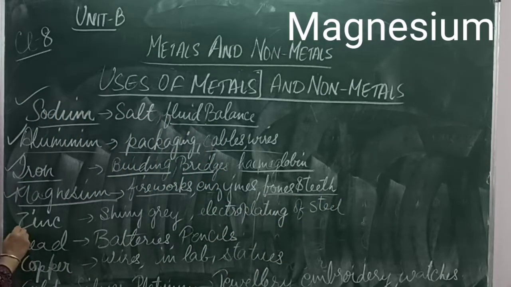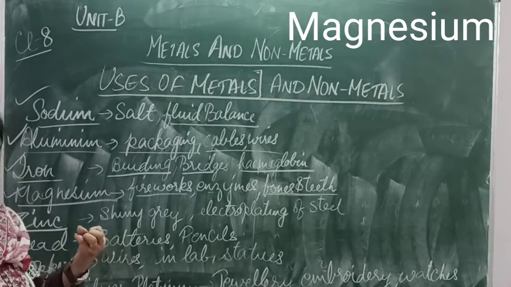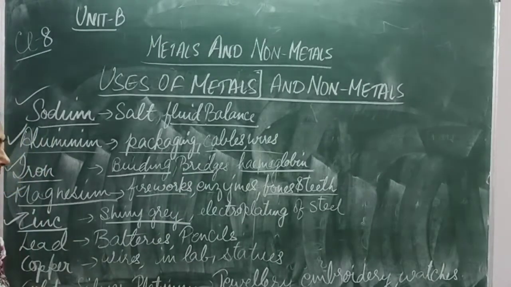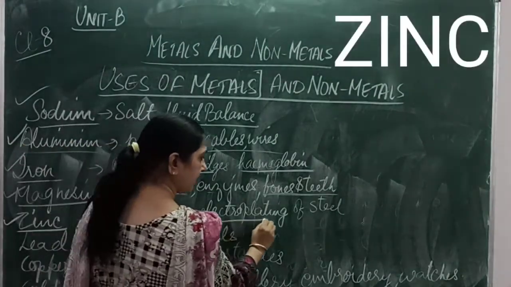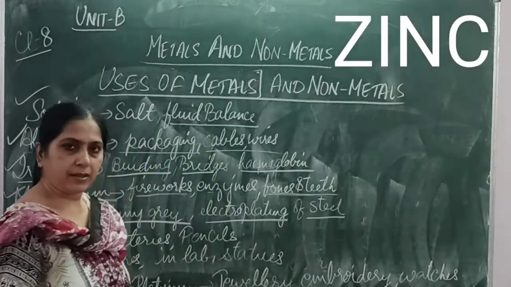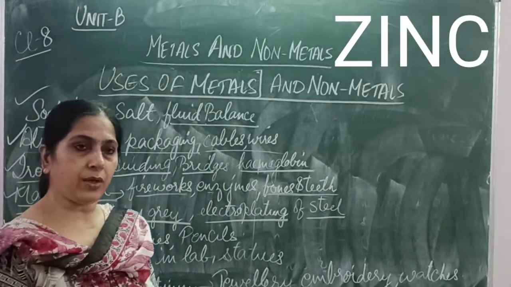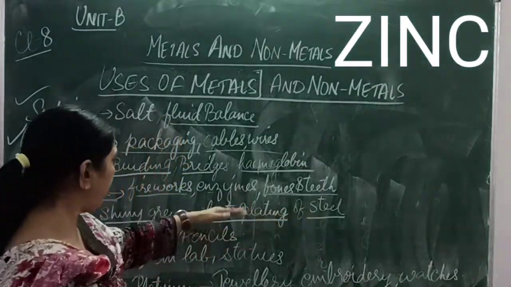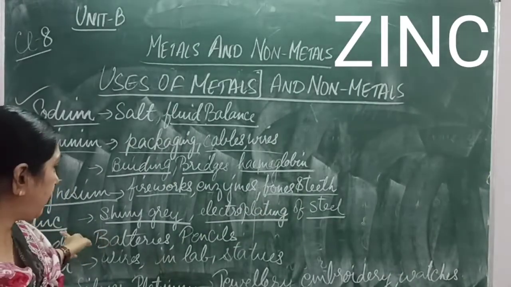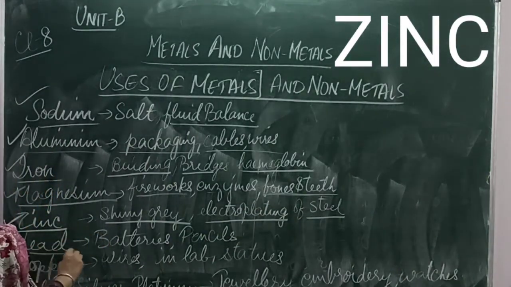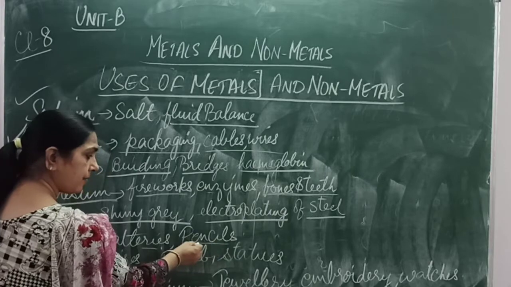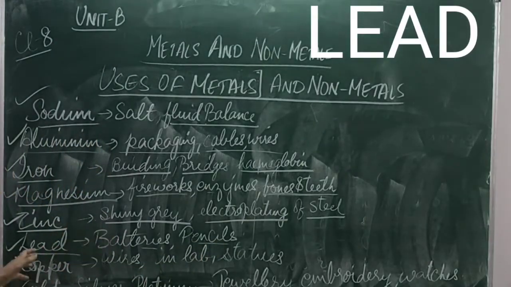Okay. Next is zinc. You must have seen somewhere that zinc has a shiny green color, right? It is often used in electroplating of steel. Electroplating is the plating or covering of one metal over another. So on steel, electroplating can be done with the help of zinc. Then we have lead. Lead is used in batteries and pencils, right? So these are the uses of lead.